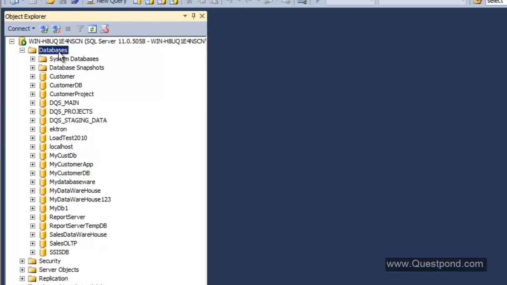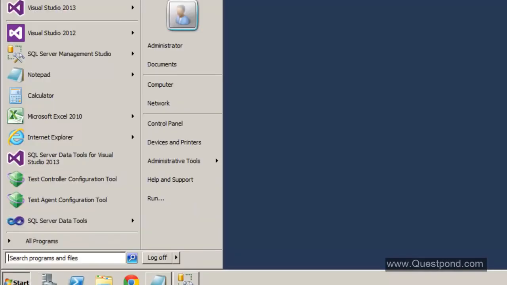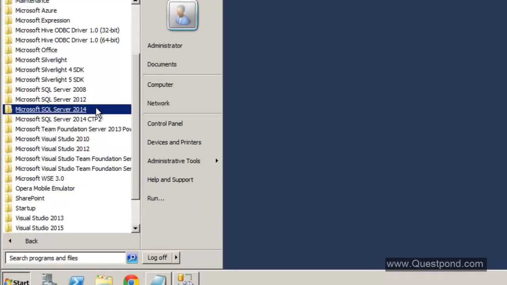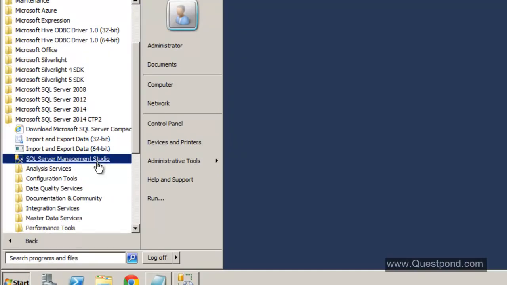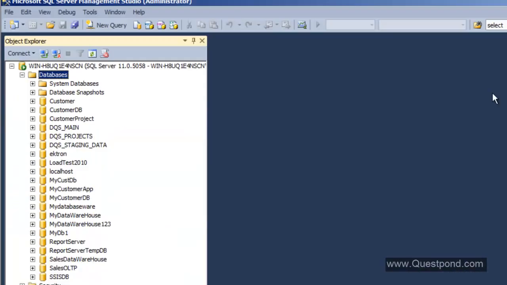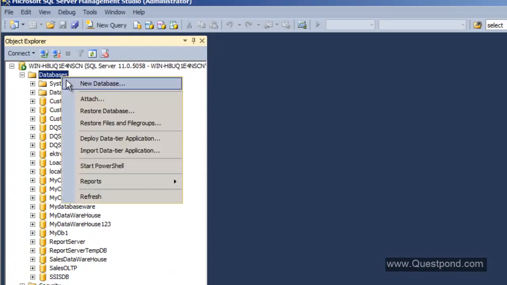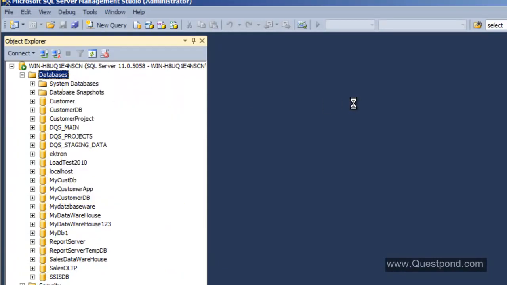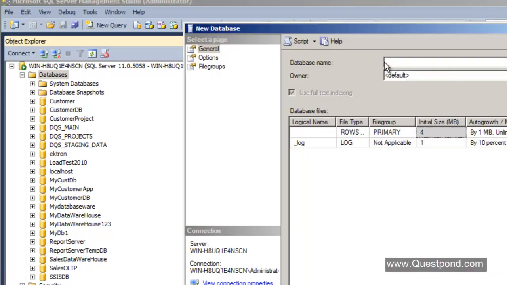So I'm going to go to my SQL Server 2014. Go ahead and open SQL Server 2014. Click on SQL Server Management Studio and open SQL Server. Let us create a very simple database here called Customer Data Warehouse, and let us give this database the name Customer Data Warehouse.